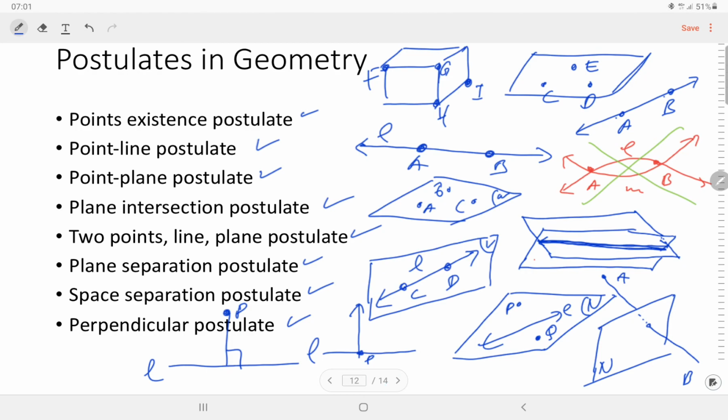Given a point and a line in a plane, there is exactly one line through the point perpendicular to the given line. Given a plane in space and a point not in that plane, there is exactly one line through the point perpendicular to the given plane. So this is the perpendicular postulate, and this is the condition. These are some of the postulates accepted in geometry. Other important postulates will be presented in the next lesson and in the next meeting.